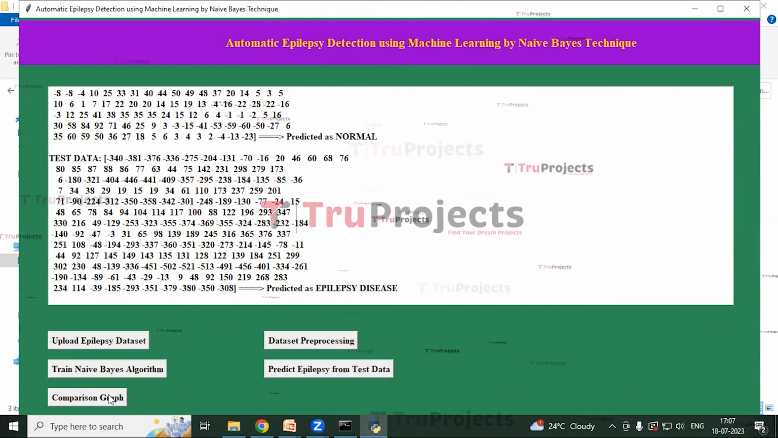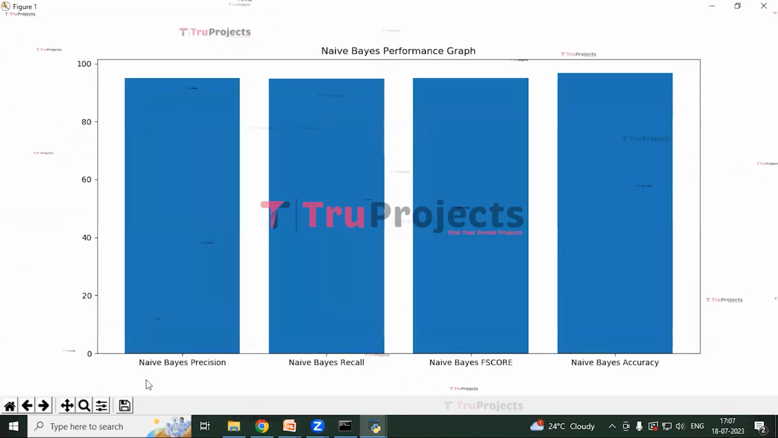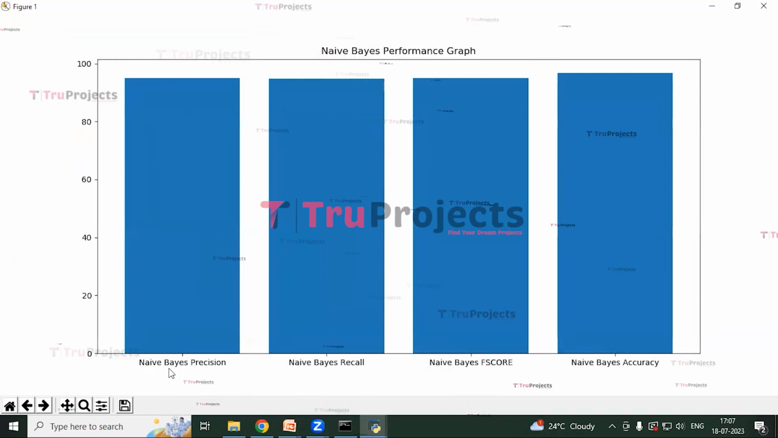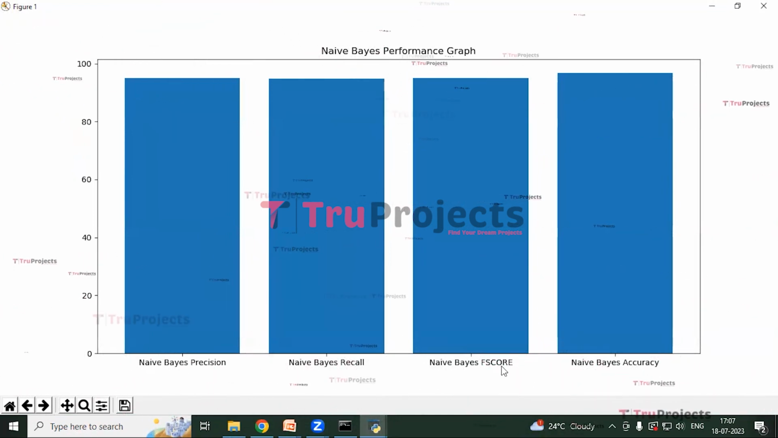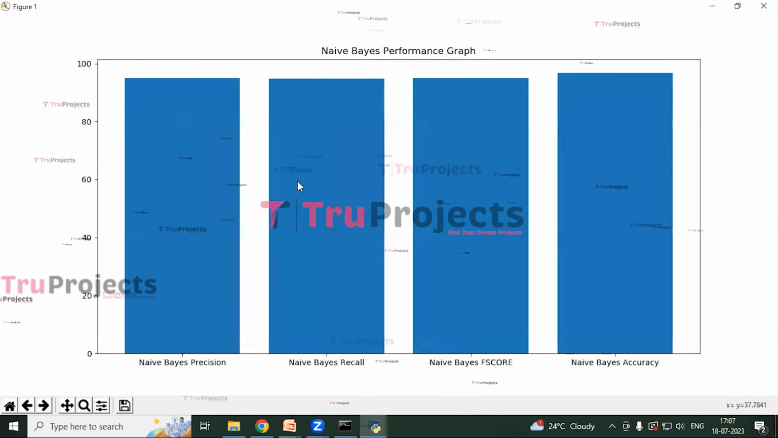Next, we are going to compare the graphs. So this is the comparison graph. Here on the x-axis, the type of metrics, which are precision, recall, F-score and accuracy of naive-Bayes, are mentioned. On the y-axis, the values are mentioned.